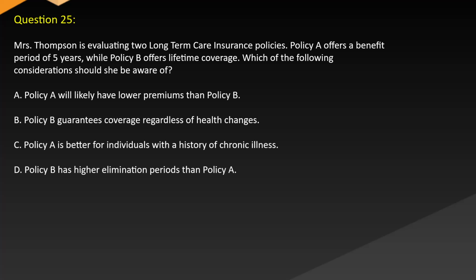Question 25. Mrs. Thompson is evaluating two long-term care insurance policies. Policy A offers a benefit period of 5 years, while Policy B offers lifetime coverage. Which of the following considerations should she be aware of? A. Policy A will likely have lower premiums than Policy B. B. Policy B guarantees coverage regardless of health changes. C. Policy A is better for individuals with a history of chronic illness. D. Policy B has higher elimination periods than Policy A.